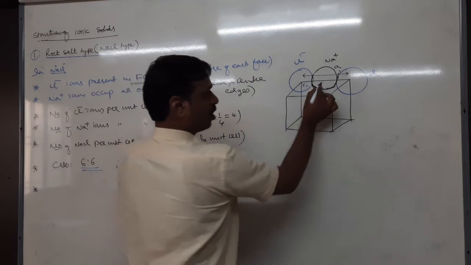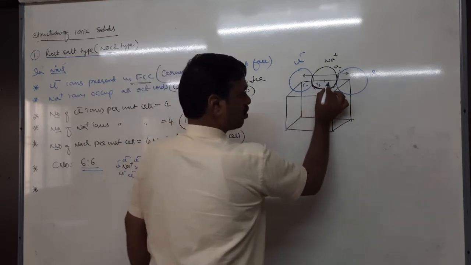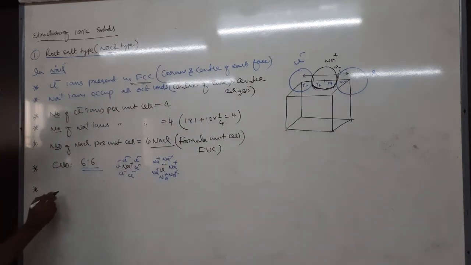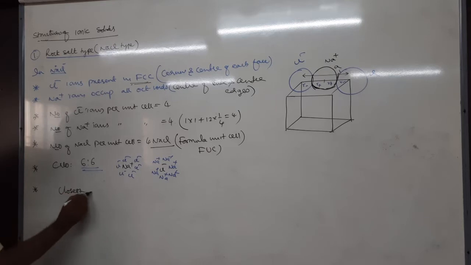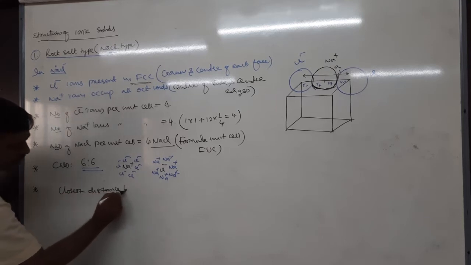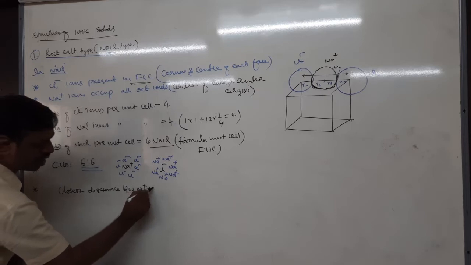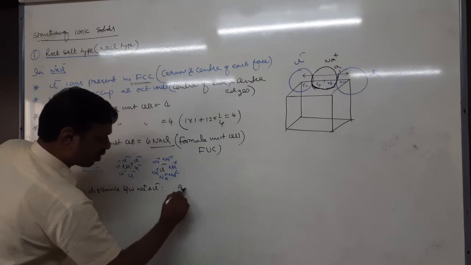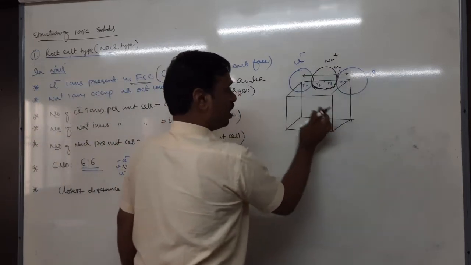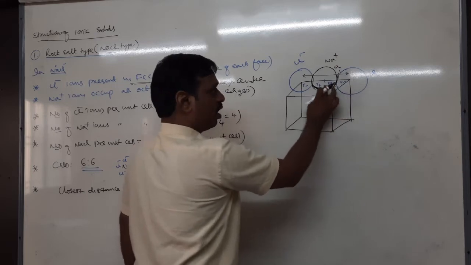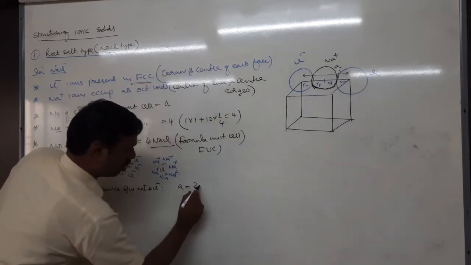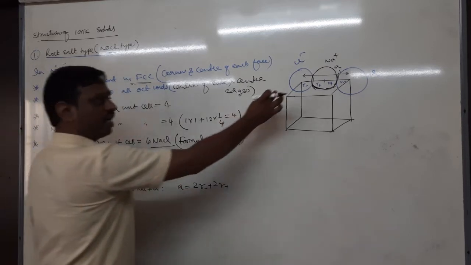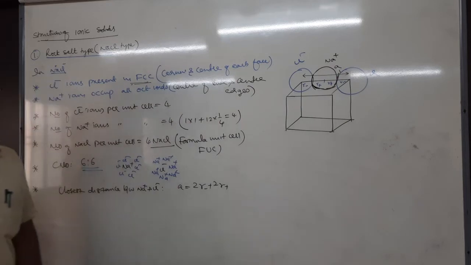Here to here it is r+, it is also r+, and r-. Therefore, what is the closest distance between Na+ and Cl-? That can be written as A equal to r- plus r+ plus r+ plus r-. So the edge length equals 2r- plus 2r+.